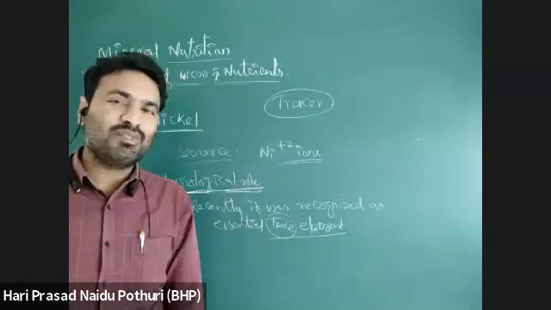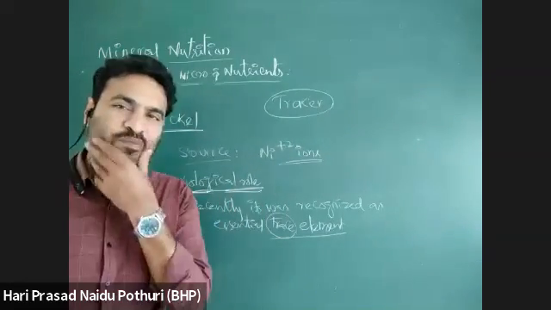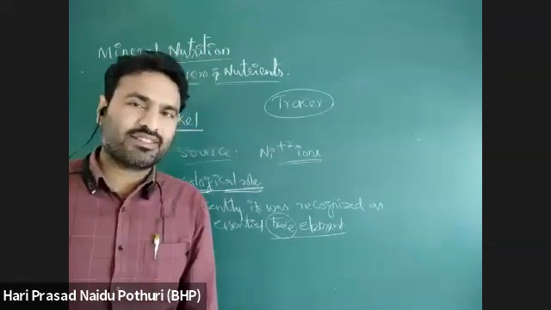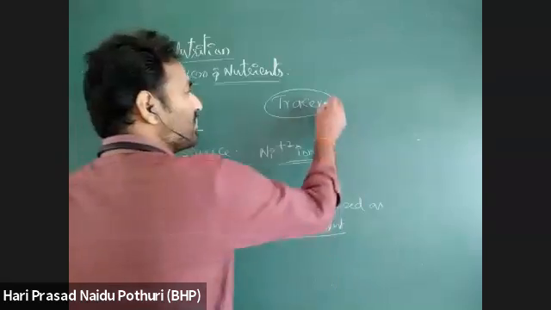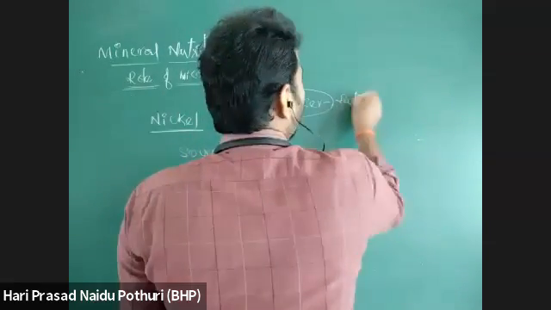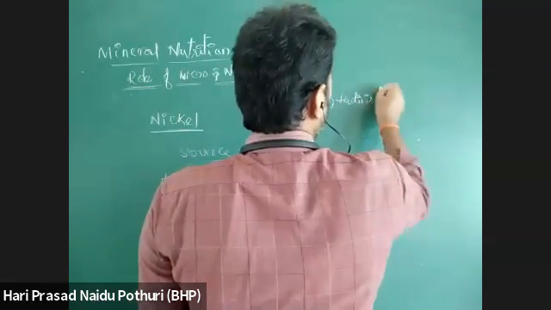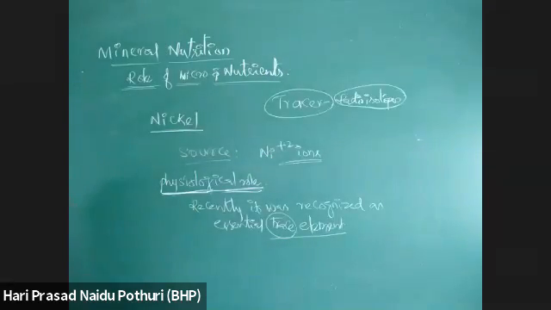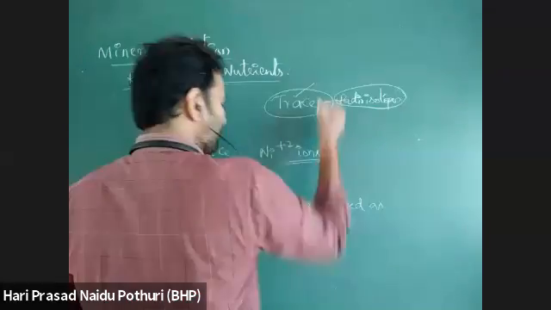What are tracer elements? Tracer techniques. Tracer elements are actually radioisotopes. Isotopes of elements are atoms which emit radiation. They are called tracer elements. So tracer elements are different.